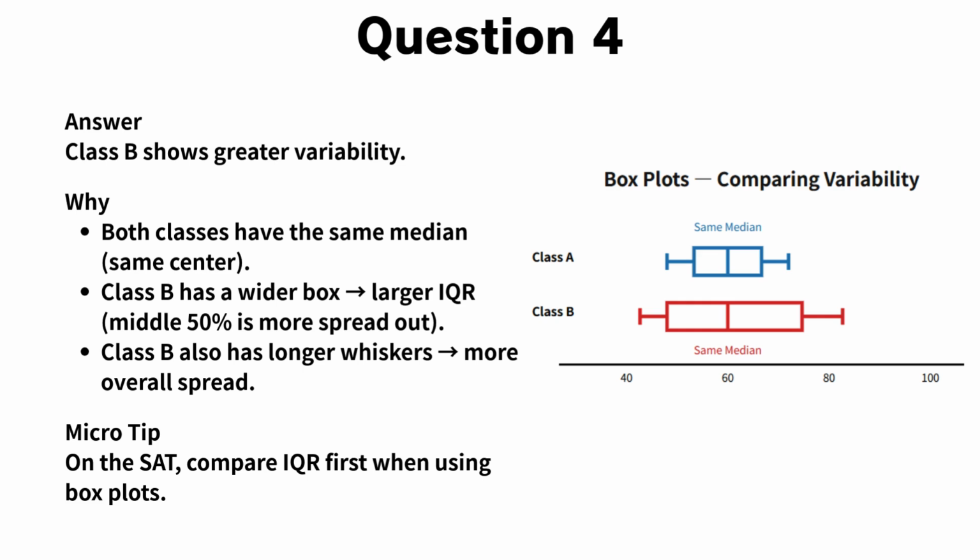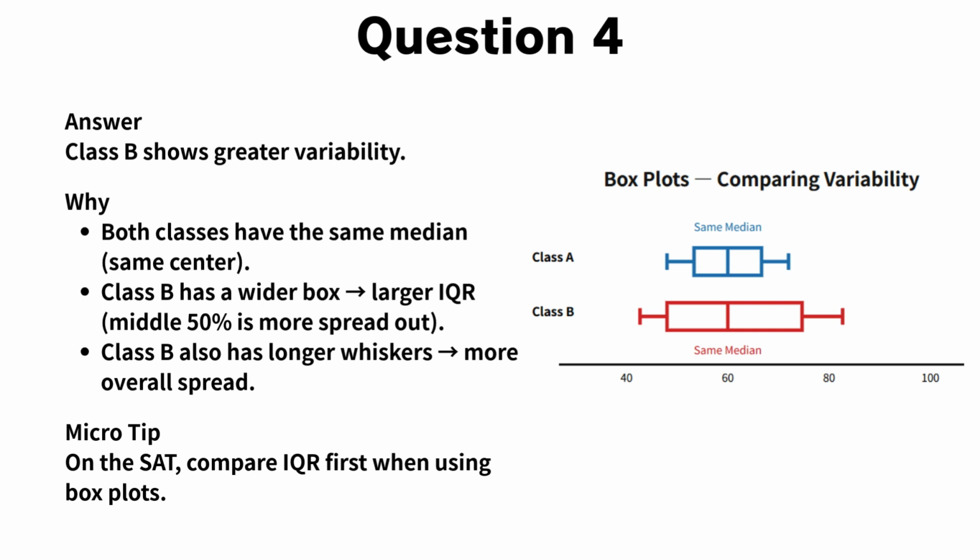However, when we look at the boxes themselves, Class B has a noticeably wider box. This tells us that the interquartile range, the middle 50% of the data, is more spread out in Class B. In addition, the whiskers for Class B are longer. This indicates that the overall range of scores extends farther from the center. Putting this together, even though the medians are the same, Class B's scores vary more widely.